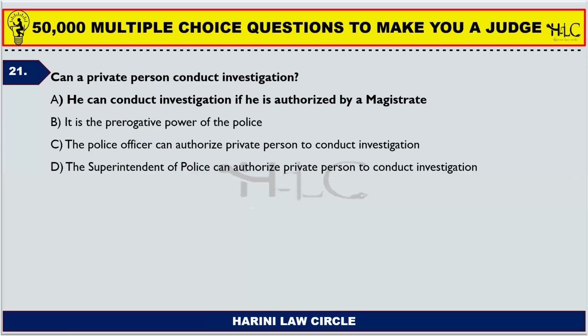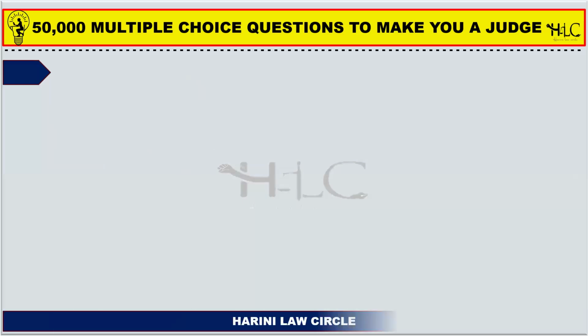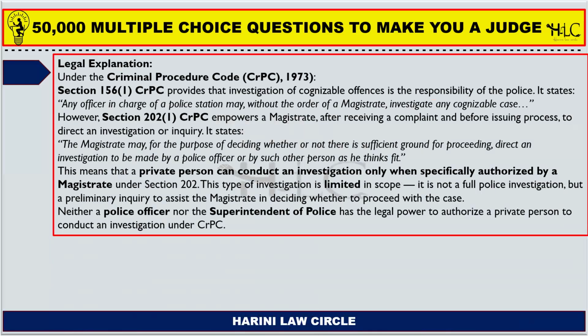Can a private person conduct investigation? Yes, he can conduct investigation if he is authorized by a magistrate. Section 202 subsection 1 of CrPC empowers a magistrate, after receiving a complaint and before issuing process, to direct an investigation or inquiry.